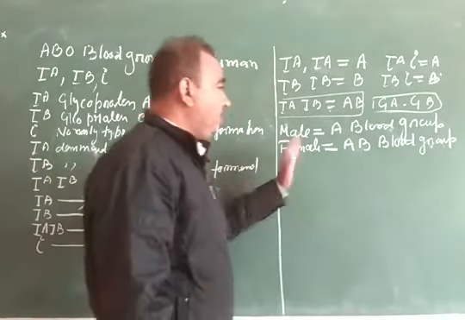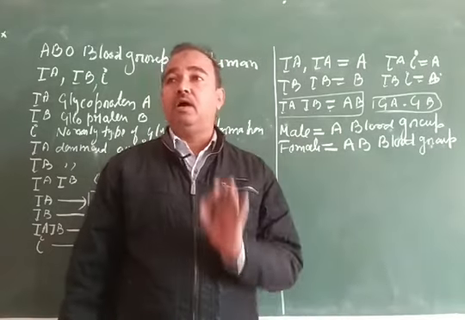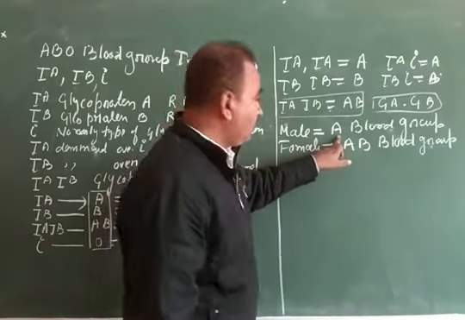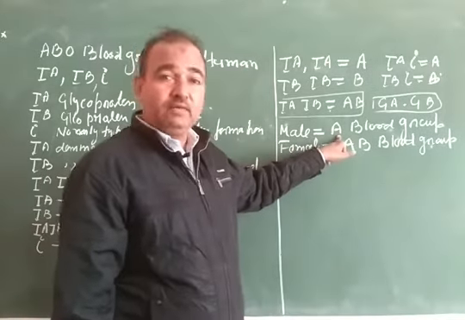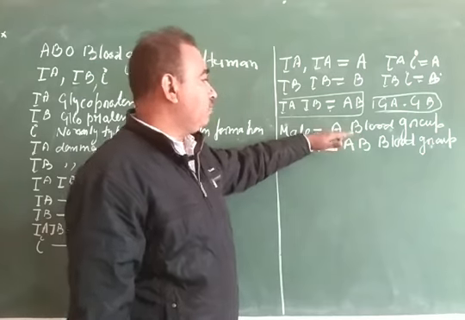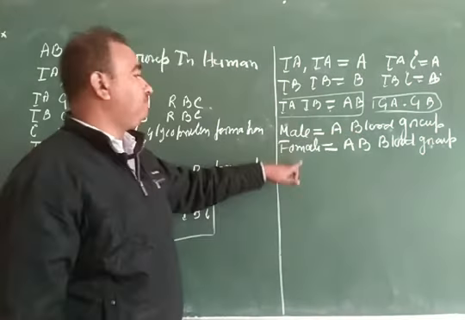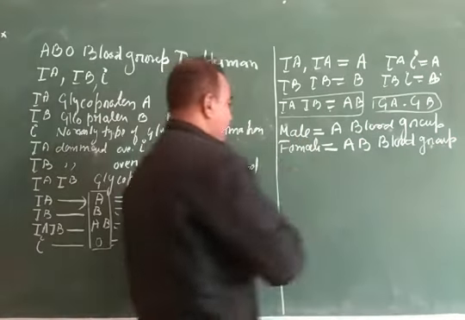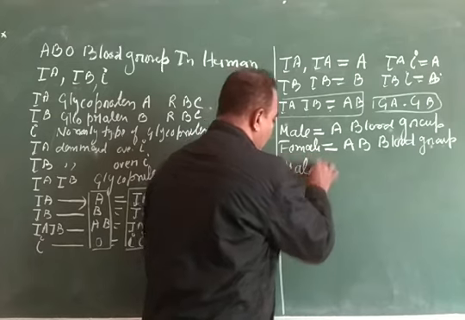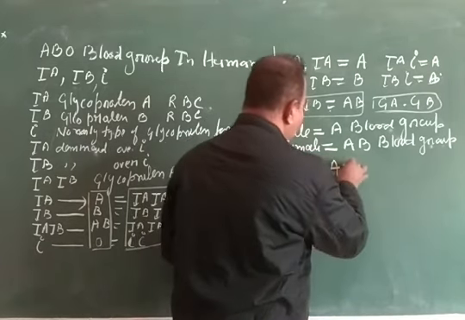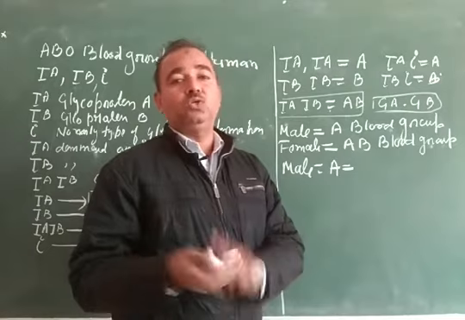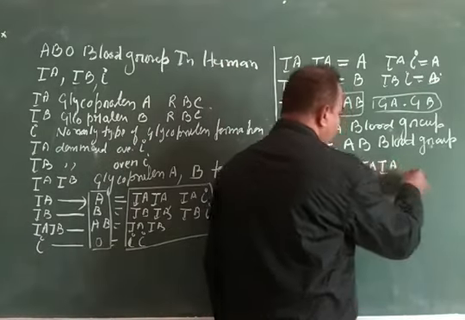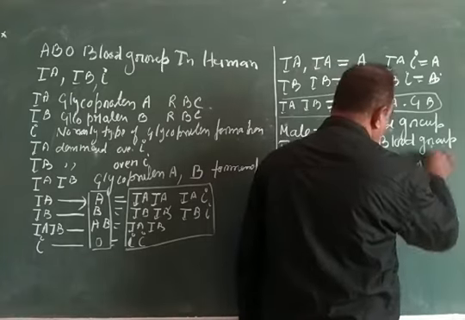It can be very easily identified on the basis of the gene pattern. First of all, we identify the possible genotypes for the male as well as for the female. In the male, we know that for blood group A there are two possible genotypes: first is IAIA, and second is IAI.